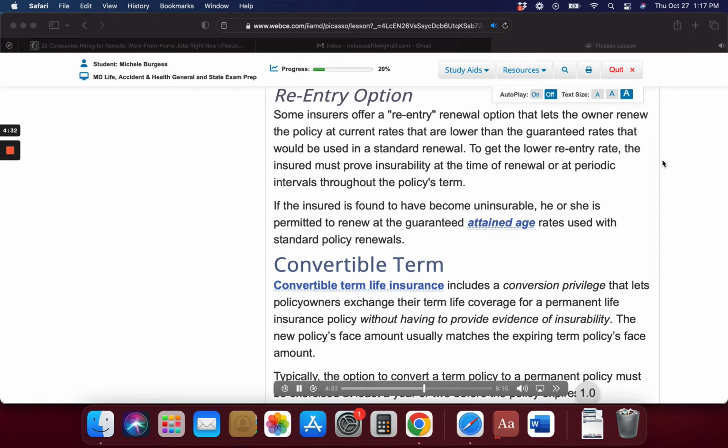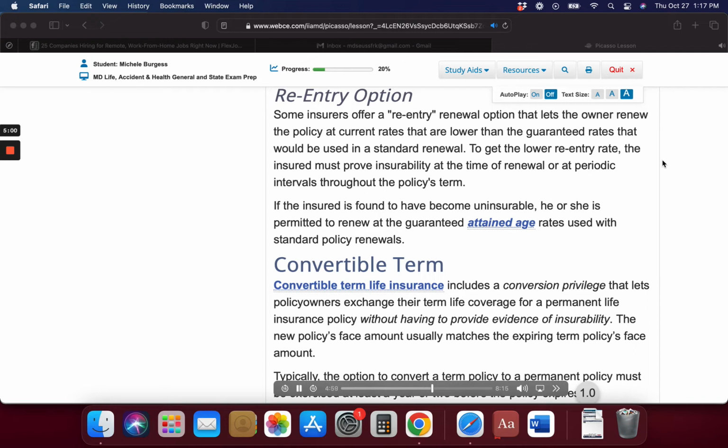Convertible term. Convertible term life insurance includes a conversion privilege that lets policy owners exchange their term life coverage for a permanent life insurance policy without having to provide evidence of insurability. The new policy's face amount usually matches the expiring term policy's face amount. Typically, the option to convert a term policy to a permanent policy must be exercised at least a year or two before the policy expires.